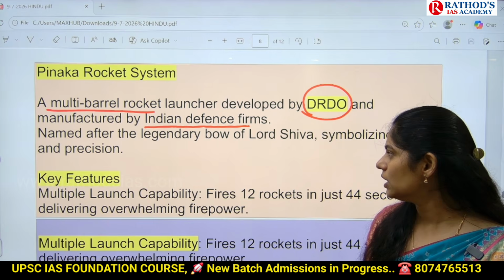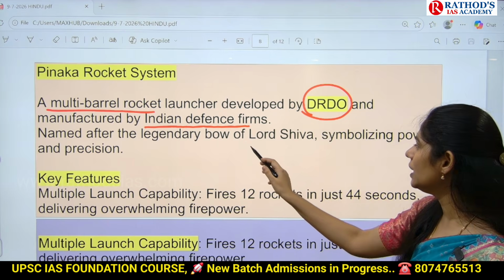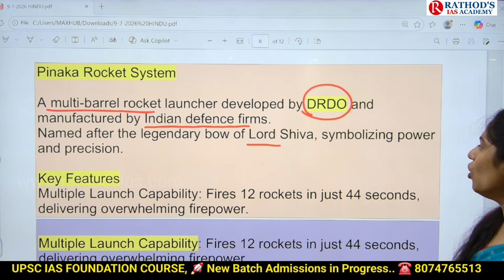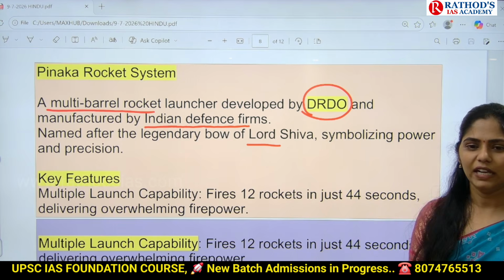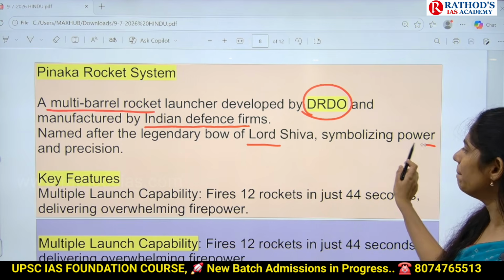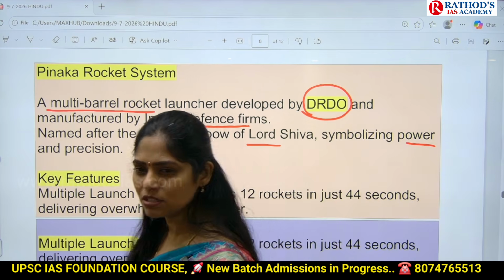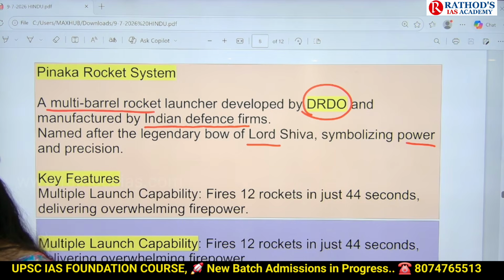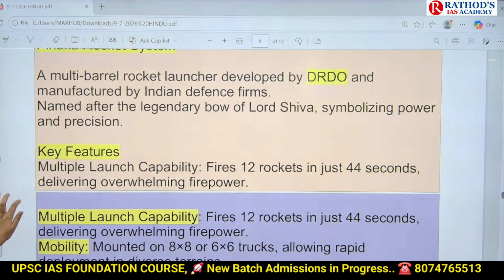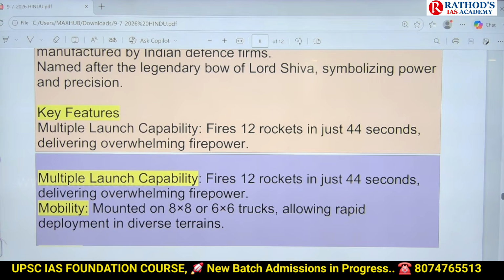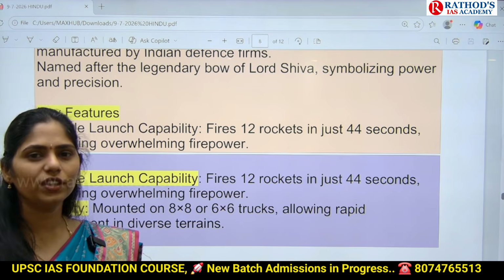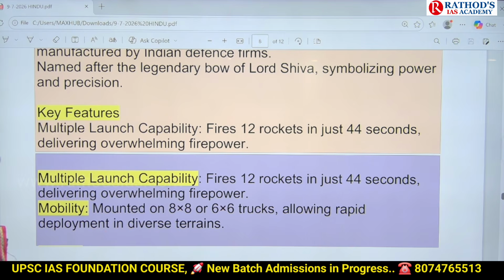This rocket system is named after a legendary bow of Lord Shiva, and the name Pinaka symbolizes power and precision. Precision means 100% striking the target. It also symbolizes power because of its fast movement. In the key features, it has the capability to fire around 12 rockets within 44 seconds. You can understand how fast it works.